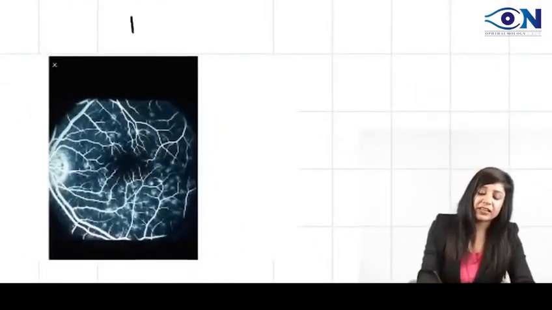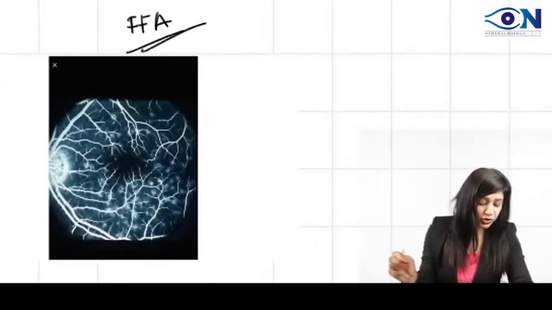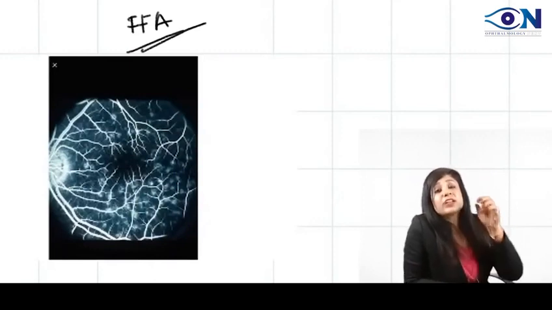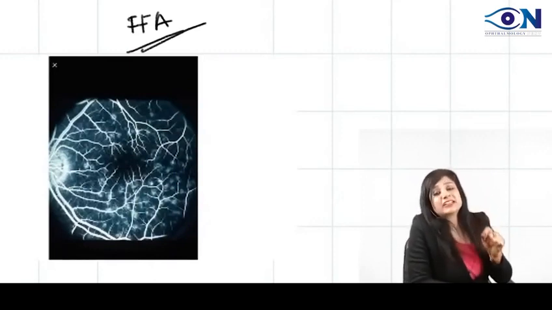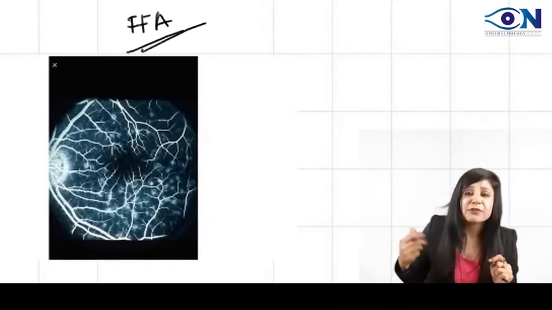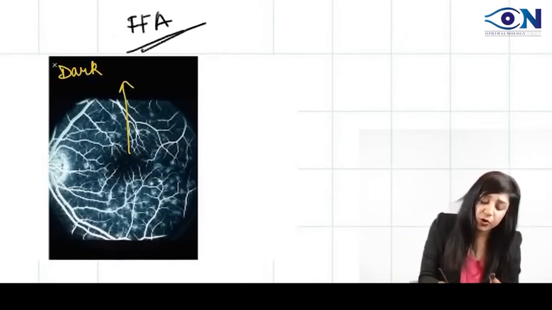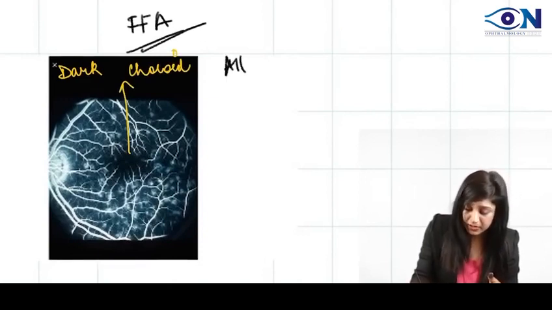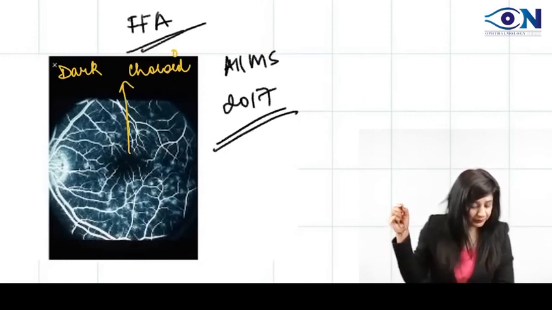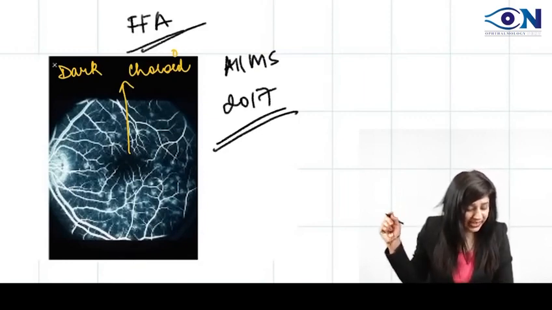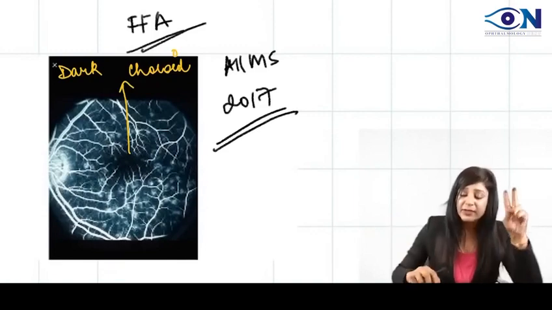ये देखो, another important question. The investigation of choice पर भी एक question आ सकता है, because there are so many tests that you are doing in cases of retina. It is actually the FFA. And what is the sign that you get? This is called as dark choroid or the silent choroid. And this question came in AIIMS 2017. ठीक है ना? Macular dystrophy is very very important.